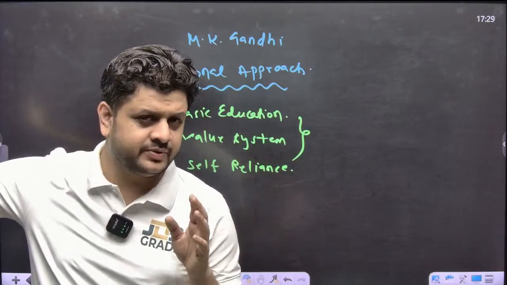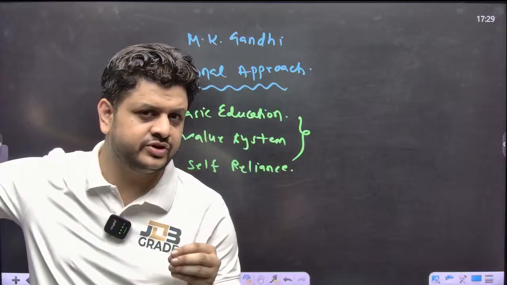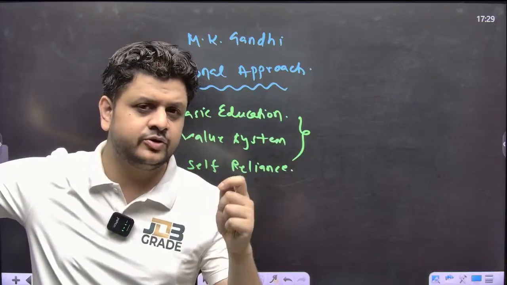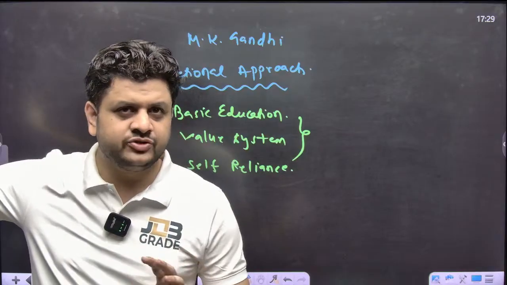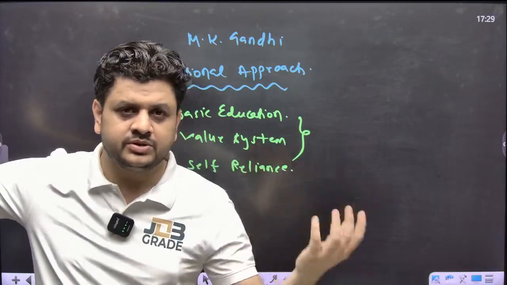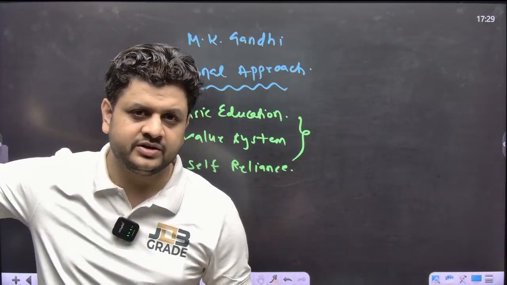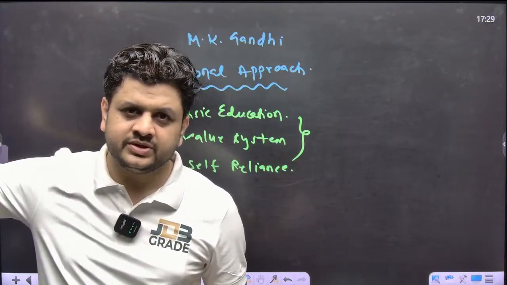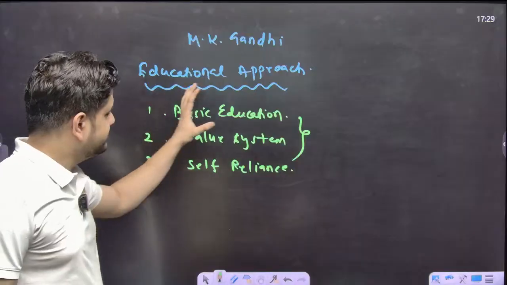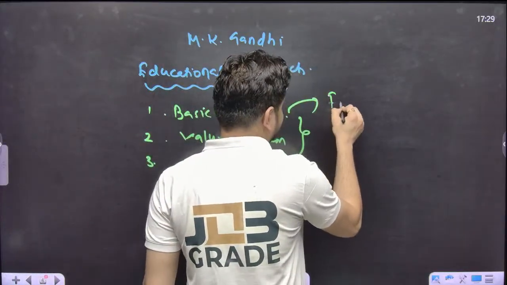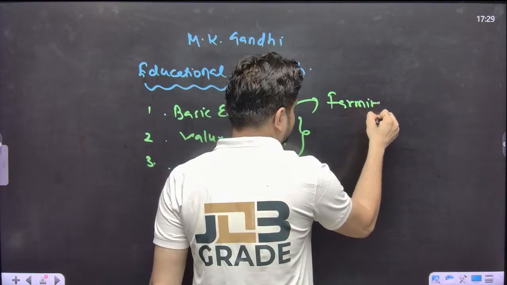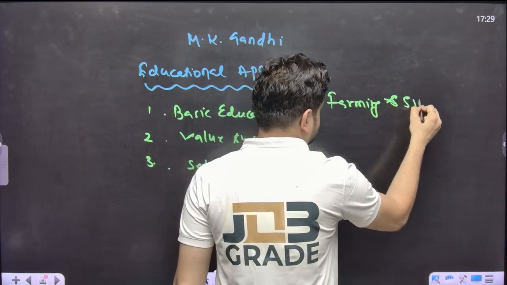Rabindranath Tagore and Gandhi both believed that the British education system makes very good clerks. The image of the Indian educated class was not above the level of clerk in the eyes of the British, right? So he wanted to develop basic education. And what was the base of basic education? Farming and the spinning wheel.